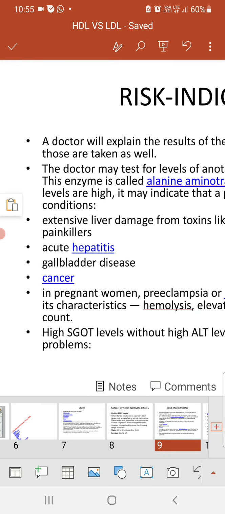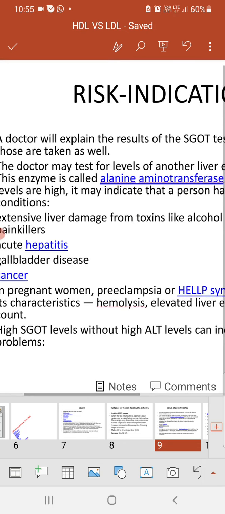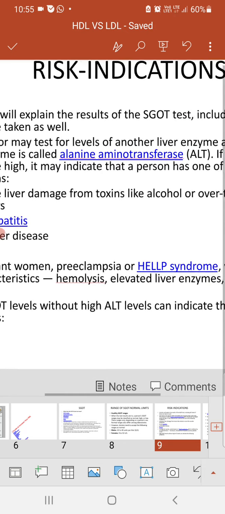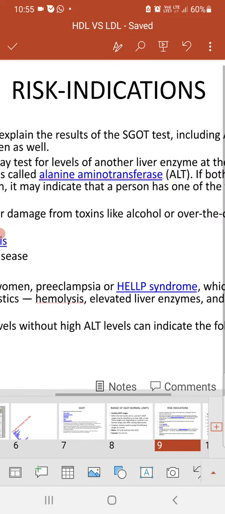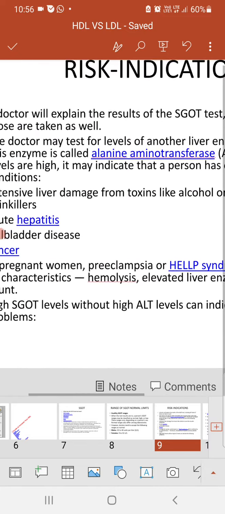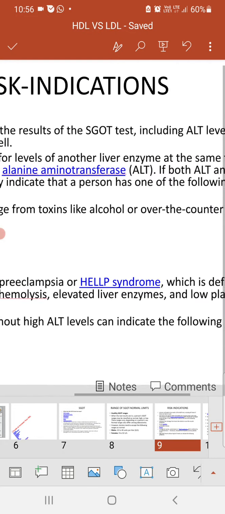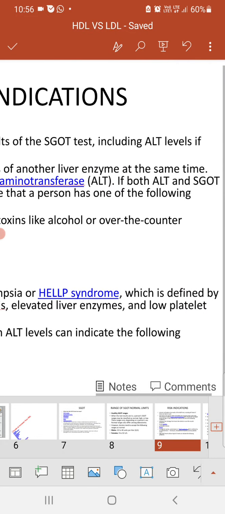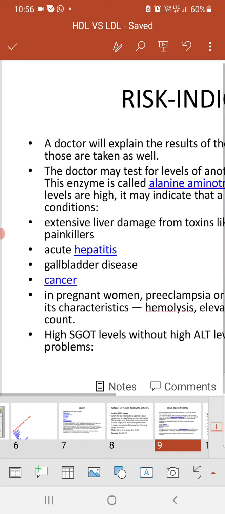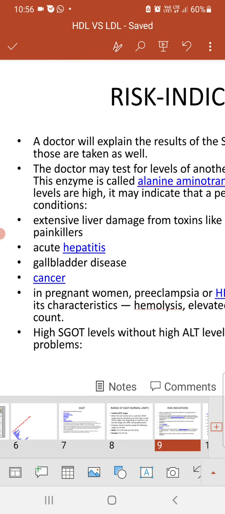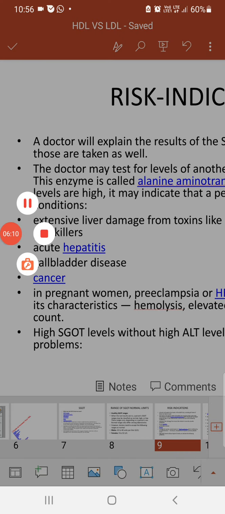In pregnant women, preeclampsia or HELLP syndrome, which is defined by its characteristics: hemolysis, elevated liver enzymes, and low platelet count. All these are the conditions if a high level of ALT and SGOT is seen in pregnant women.